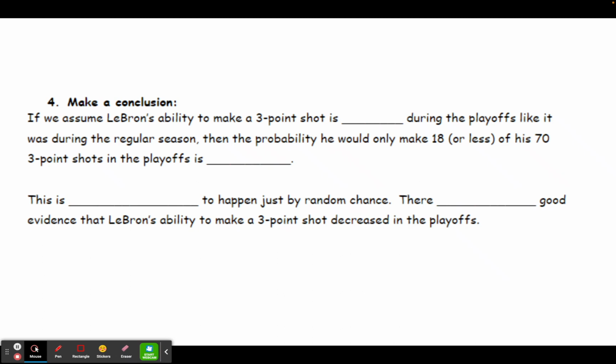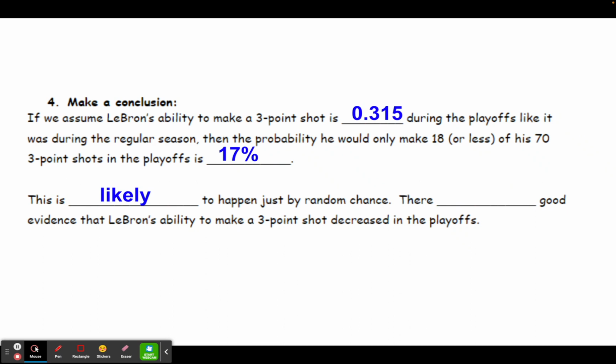Now we can make our conclusion. We would say that if we assume LeBron's ability to make a three-point shot is 0.315 during the playoffs, like it was during the regular season, then the probability that he would only make 18 or less of his 70 three-point shots is 17%. We would then finish the conclusion by saying this is likely to happen just by random chance.